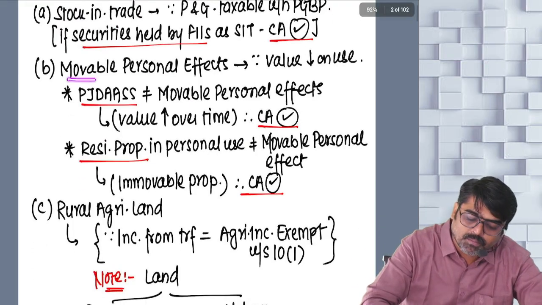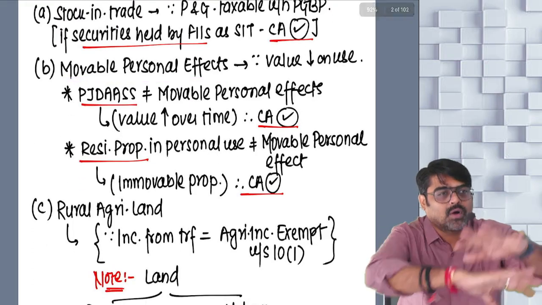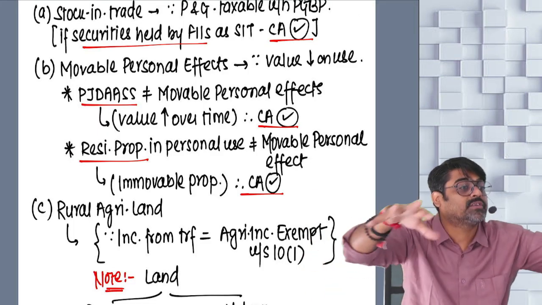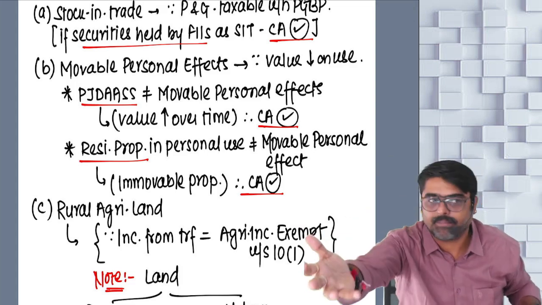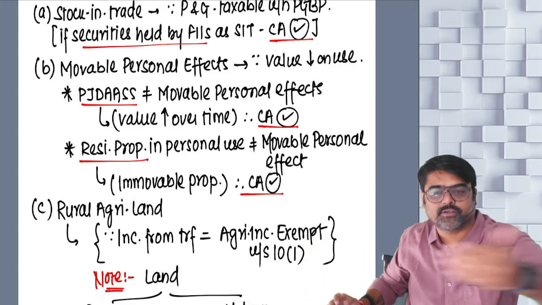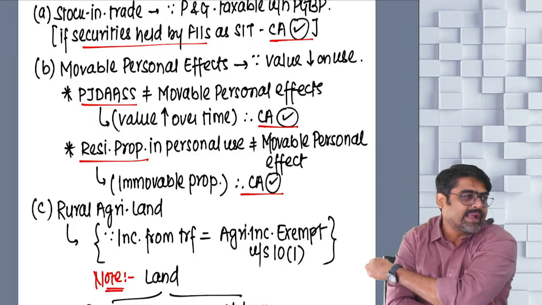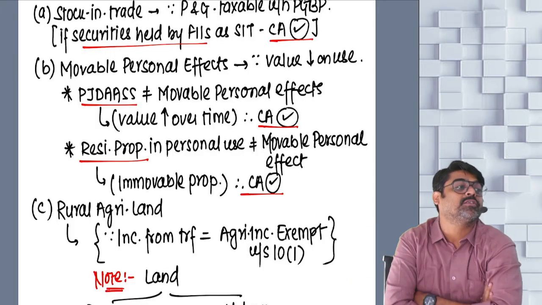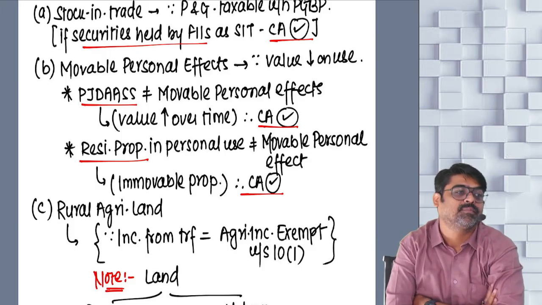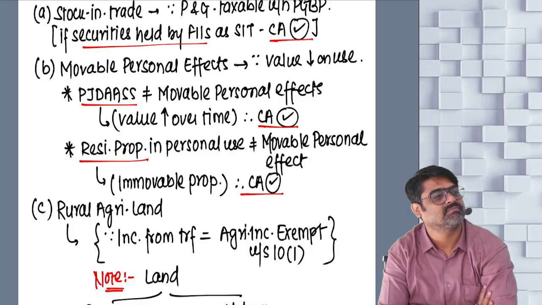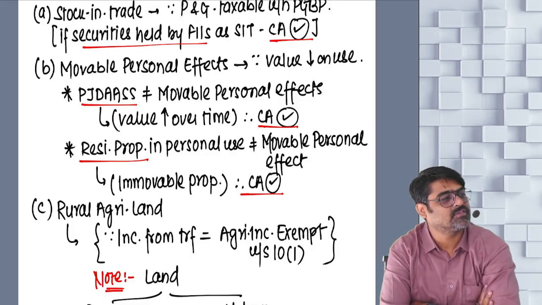Point number two, movable personal effects. Sir, all assets, all properties are capital assets, no? All the assets, all the properties are capital assets. Now in my capital assets, there are some movable assets. There are some movable personal effects. They are my personal effects.